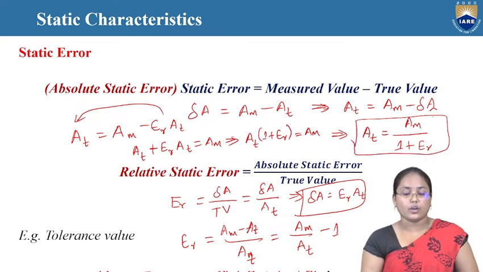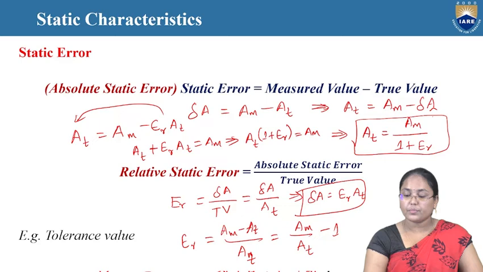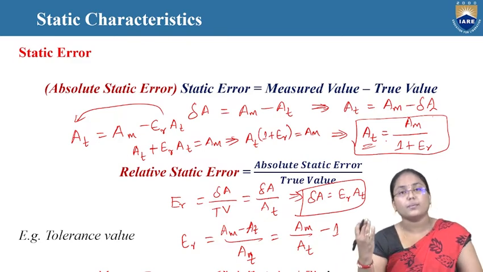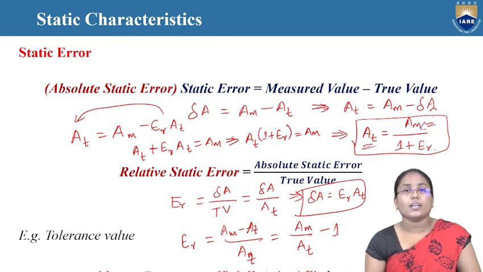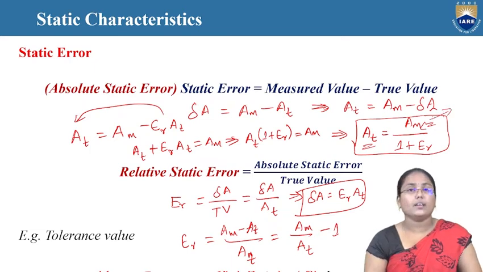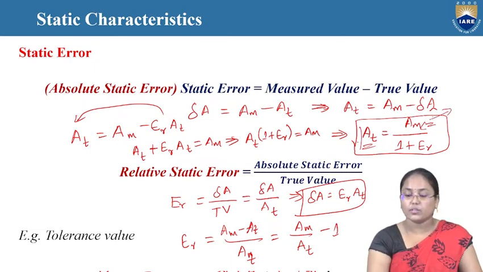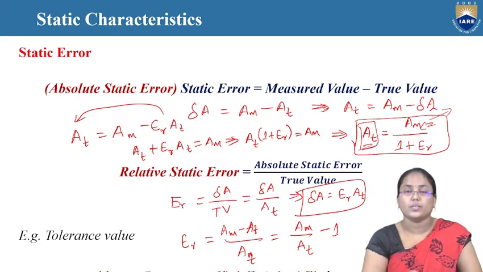If we know the static error or relative static error value over here, then from that we can find the true value. True value sometimes can be seen in the measurement process step. This is intended to be measured actually, but what we got as the output is the measured value. So when we know the ER value, that is the relative static error value, by looking at the reading in the particular instrument we can directly know how much is the value of this particular AT.